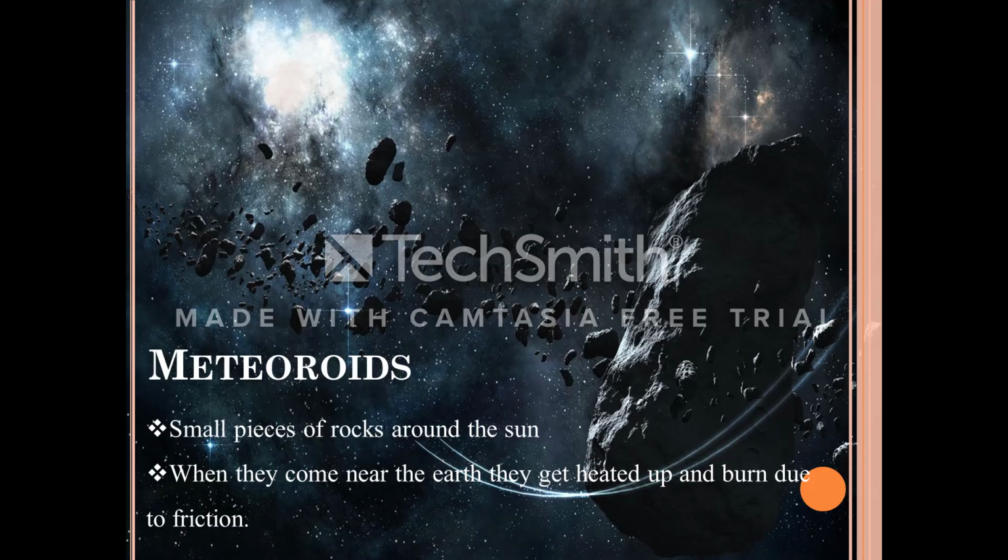Meteoroids are small pieces of rocks which move around the sun. They are called meteorites. Sometimes, when they come near the Earth, due to friction with the air, they get heated up and burn. Half burnt material sometimes falls on the Earth and makes a big hollow.